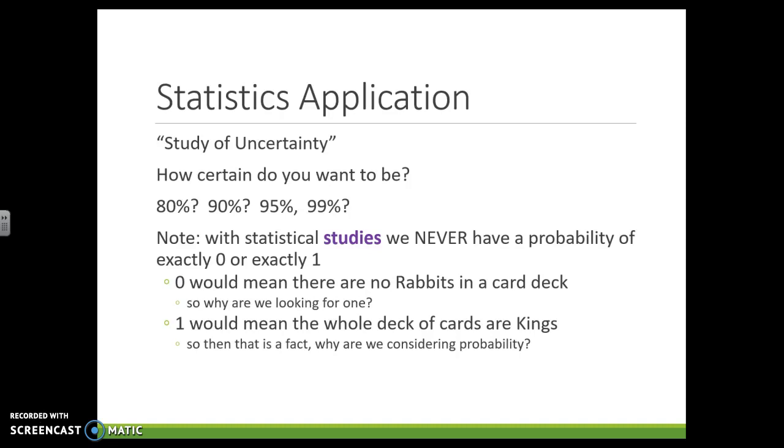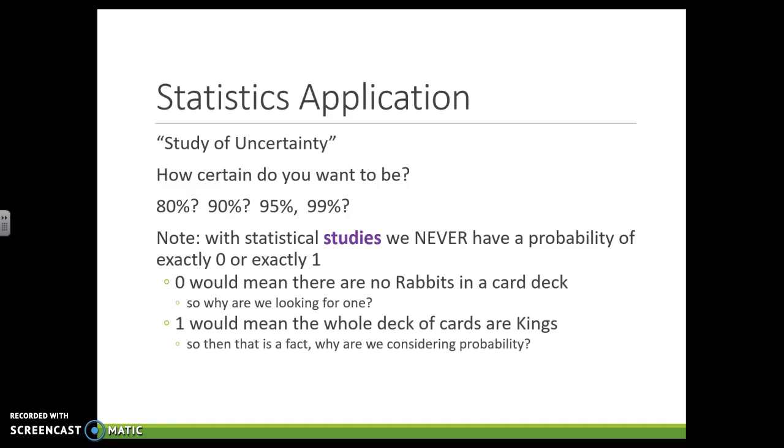So statistics is the study of uncertainty. It's all about how certain do you want to be. Are you okay with 80% confident? Do you want to be 95, 99% confident? If you're in a medical study, you better be 99% confident and only allowing 1% uncertainty, error. We never actually have a probability of 0 or 1. But we can get really, really close to 0, we can get really, really close to 1.